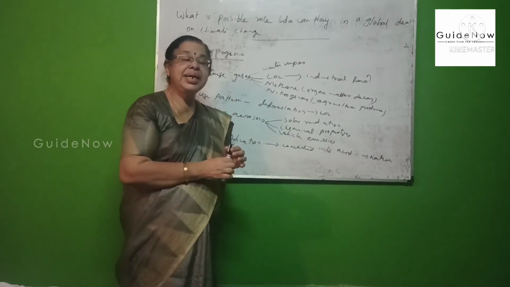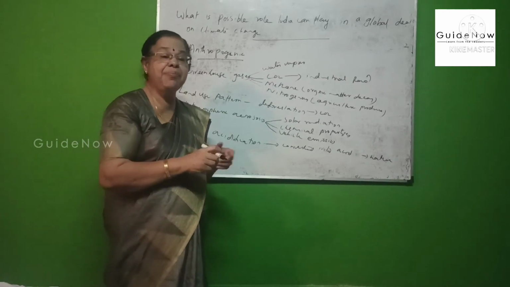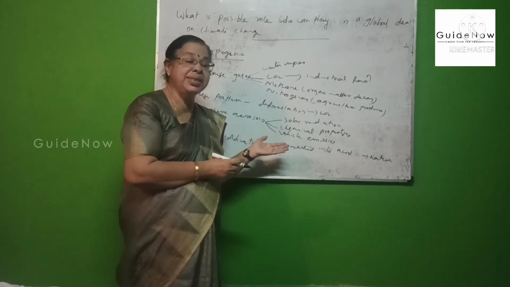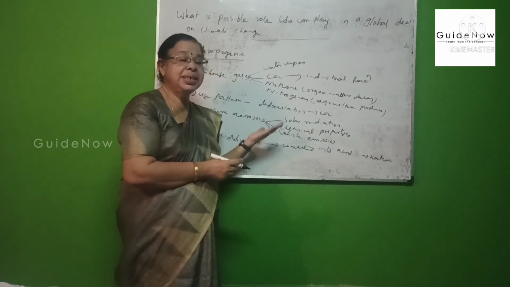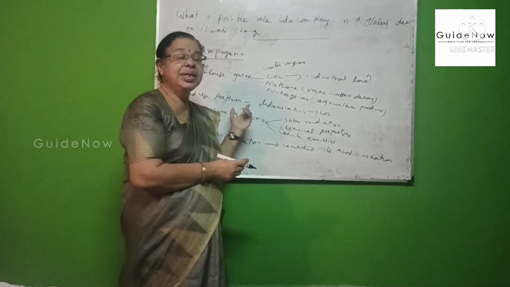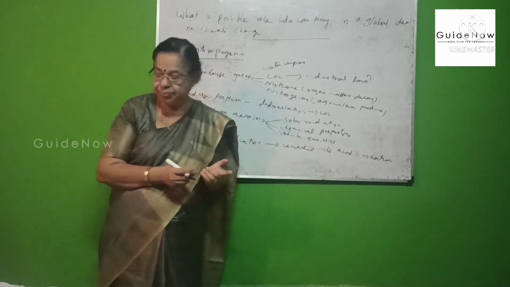And last is nitrogenous gases. Because of fertilizer applied in agriculture, nitrogen is emitted, so it adversely affects our atmosphere. These are the important reasons for greenhouse gases.